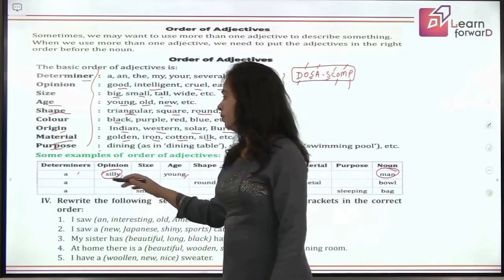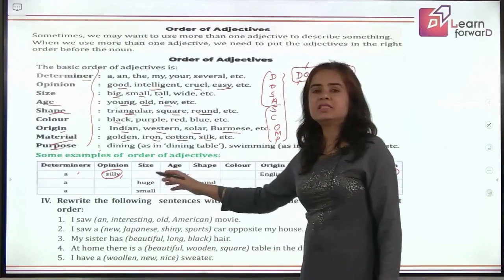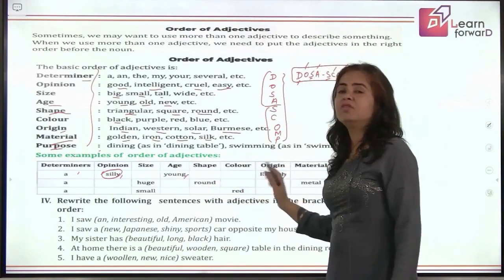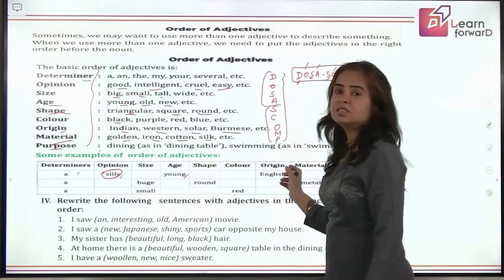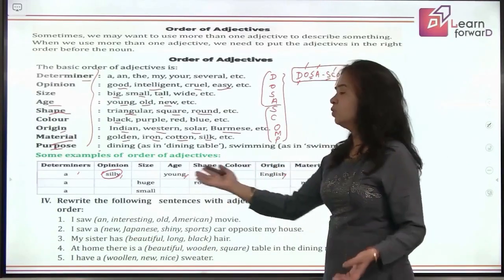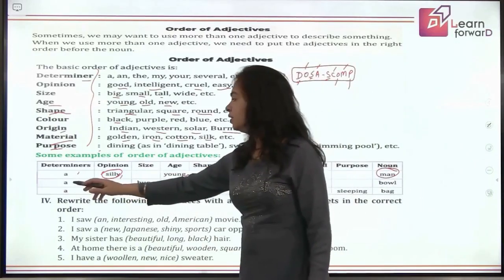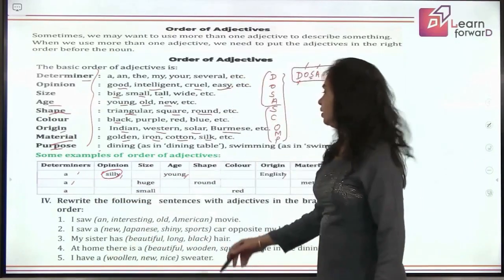Okay, and what you notice here is it's not necessary that you will have an adjective describing each of these descriptions. No, there can be any, there can be only one, but this we are learning when more than one adjectives are used, right? Let's see another one. A is again a determiner.